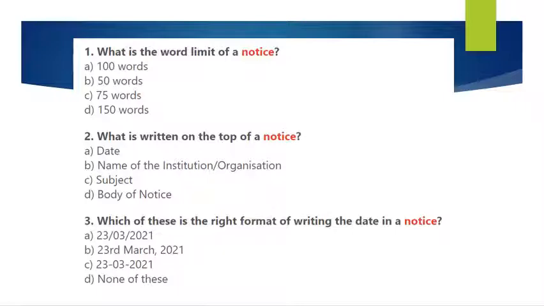So what is the answer? Answer is obviously B, 23rd March 2021. You can write 23 March without comma 2021. So you can write 23 March 2021 or you can write 23rd March 2021. So the right answer is B here, 23rd March 2021.